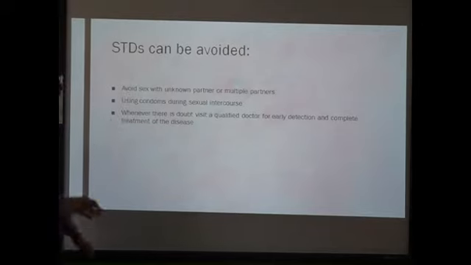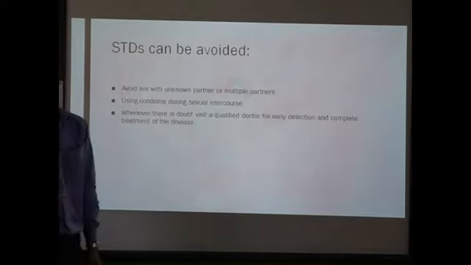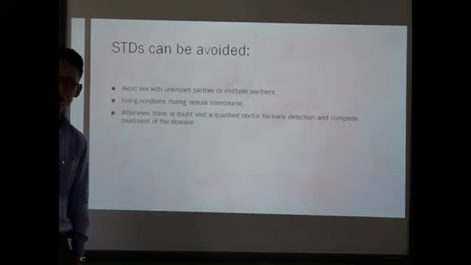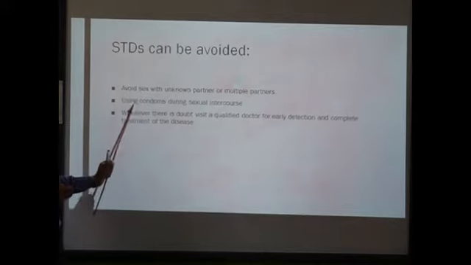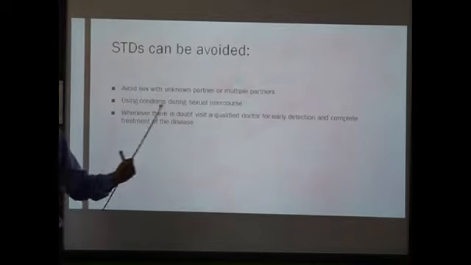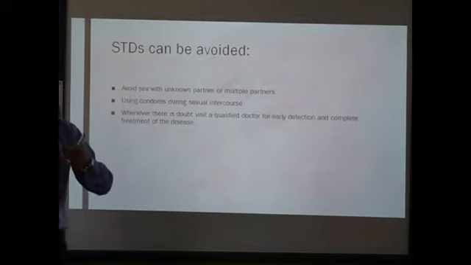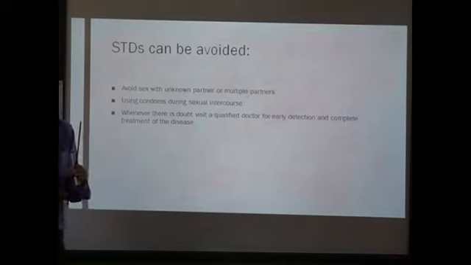Number one, avoid sex with unknown partners or multiple partners. We have to avoid having sex with multiple or unknown partners, as this is one of the higher risks of being infected by STDs. Number two, use condoms during sexual intercourse. This will prevent the transmission of the pathogens that cause STDs.